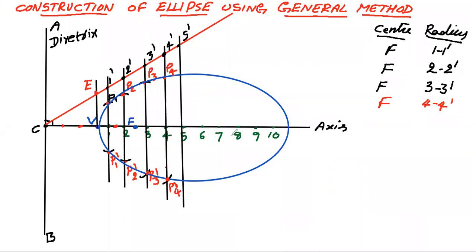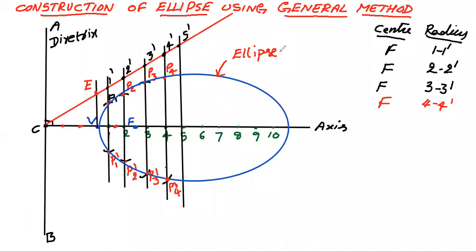Now see here, friends. When I join all these points P1, P2, P3, P4, V, P1 dash, P2 dash, P3 dash, P4 dash, I get an elliptical curve. This curve is called an ellipse or elliptical curve. This is how you can construct an elliptical curve.